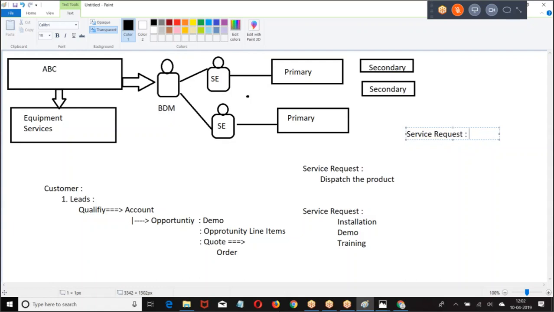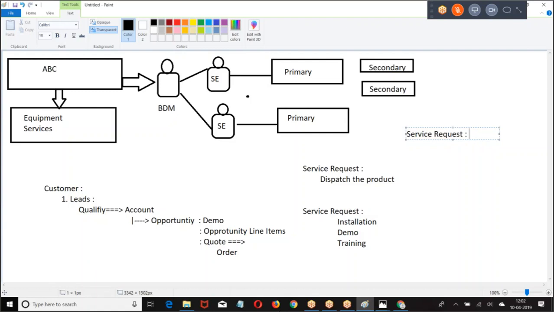So technically, what did he do? This is the business flow. Technically, what did he do? I wrote triggers. I wrote batch apex. I wrote schedule apex. I wrote extensions. I have worked on standard functionalities. I have made duplicate checks. Then what else have we created? We have created assignment rules. We created a couple of custom objects.